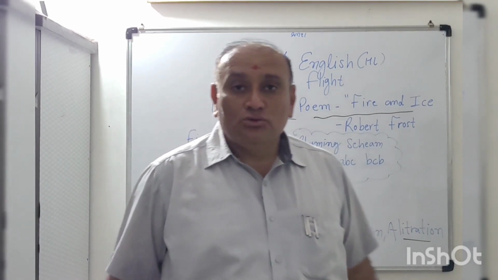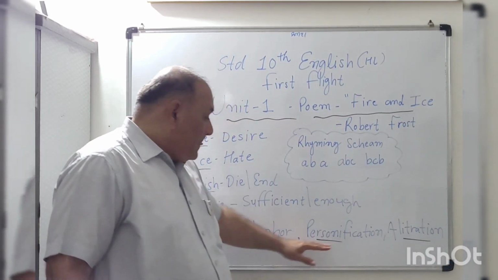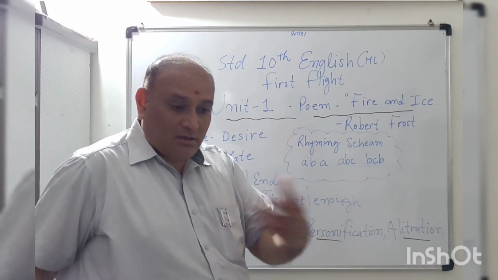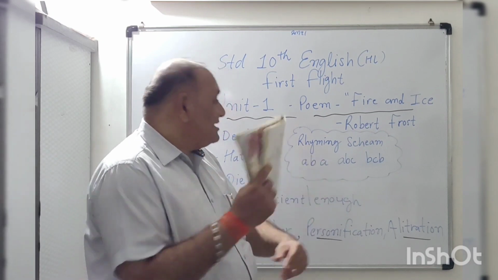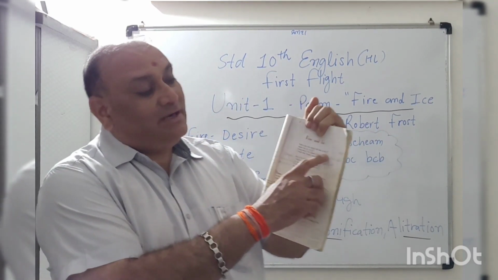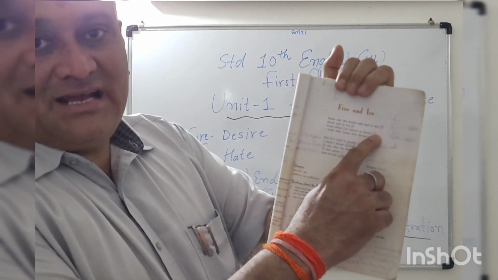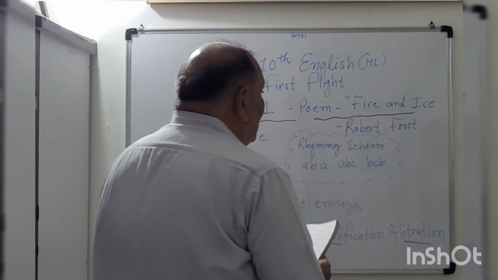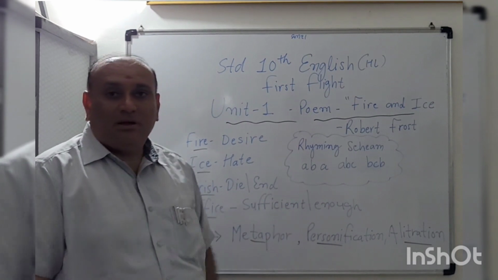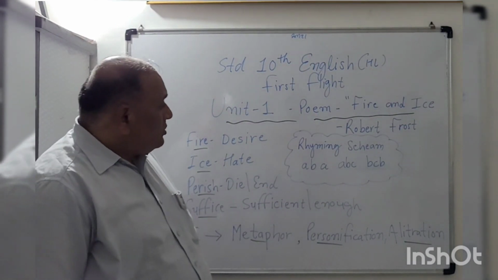Robert Frost has used 3 figures of speech in this poem, so we can have the idea of that also in our grammar section. What is the figure of speech? The rhyming scheme is there. I have written it over here, and I think you can see clearly the rhyming scheme, how the poet has framed the poem.